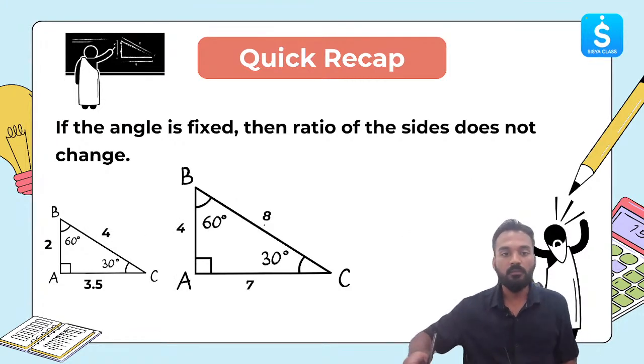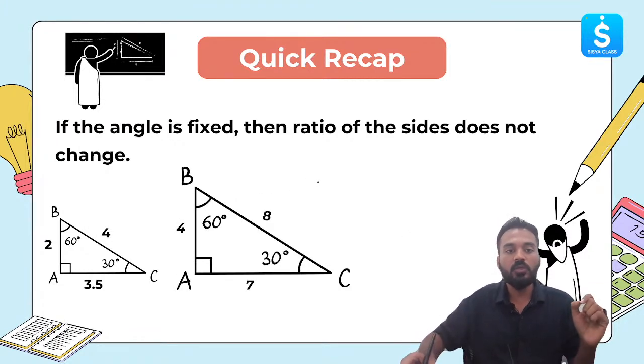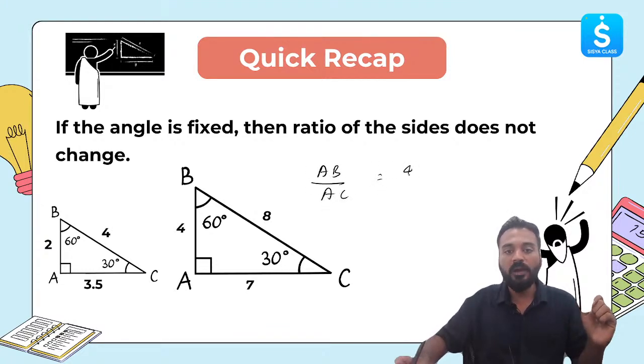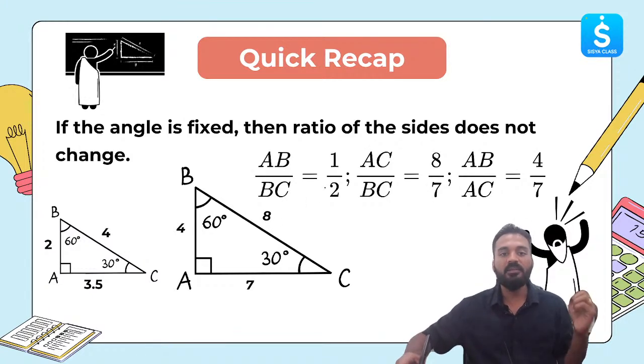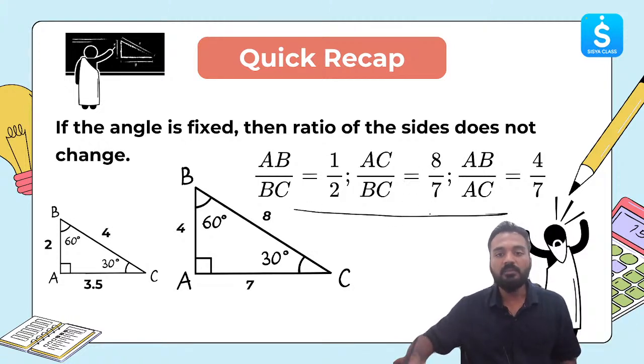Let me show you here. If you try to figure out what is the ratio, find out what is AB by AC. It will still be 4 by 7. Other ratios will still be the same. AB by BC will be 1 by 2. AB by AC will be 4 by 7. AC by BC will be 8 by 7. So this is something which is the same.